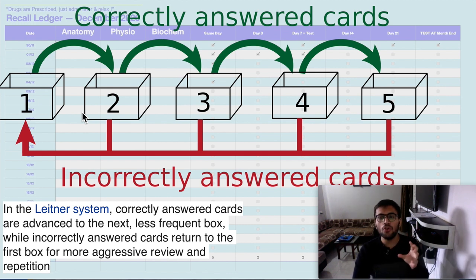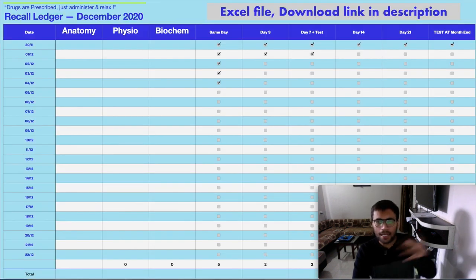This is how you should approach things in medical school because there is a lot to learn. Now I will tell you about the ledger which I personally follow and revise daily with that particular method. As I told you, when a doctor prescribes any drug, he just prescribes that drug, gives the duration of that drug and then relaxes.